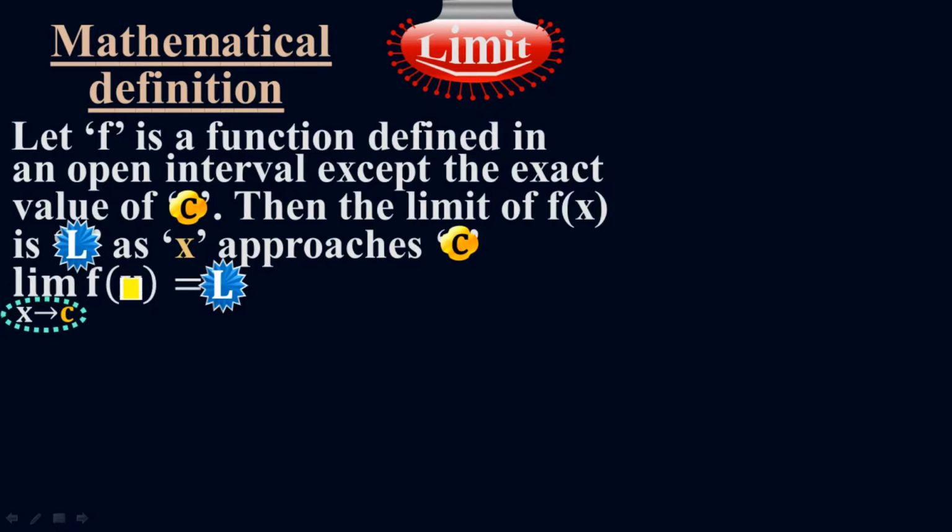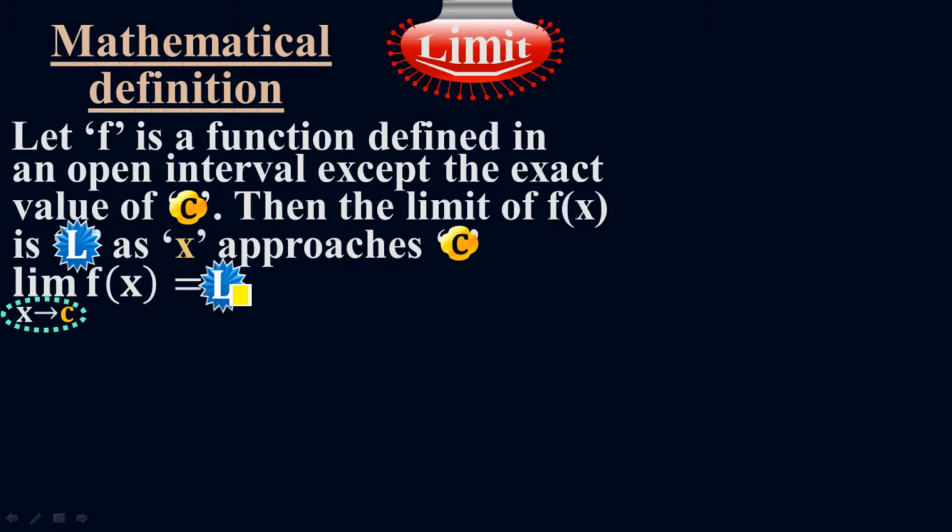F is a function which is defined in an open interval except the point c. As x approaches c, we are approaching c. We are not able to touch c, but we are approaching. We are getting closer and closer to c, to the nearest point, which equals the limit. This phenomenon is called limit. This logic is called limit.